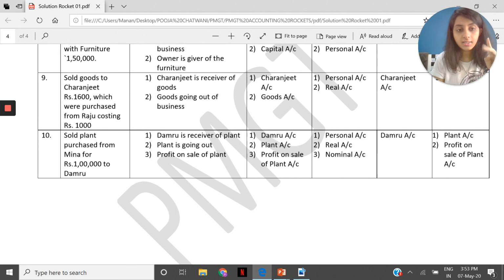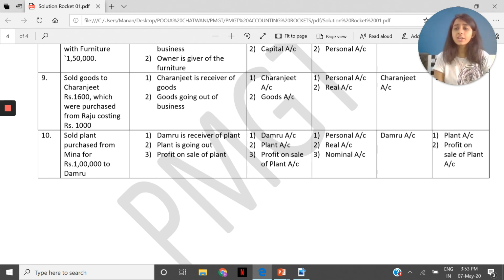For us, there are two important things. Sold to Damru for rupees 1 lakh. Sold to Damru, so here there is no cash transaction. It's credit based. So we'll have to remember Damru and plant. Debit what comes in, credit what goes out. Plant is going out. Debit the receiver. Damru is the receiver of the plant. And profit on sale of plant, which we discussed, about 25,000. So 3 accounts are affected: Damru account, plant account, and profit on sale of plant account. Personal account for Damru, plant being a real account. Profit on sale of plant is a nominal account.